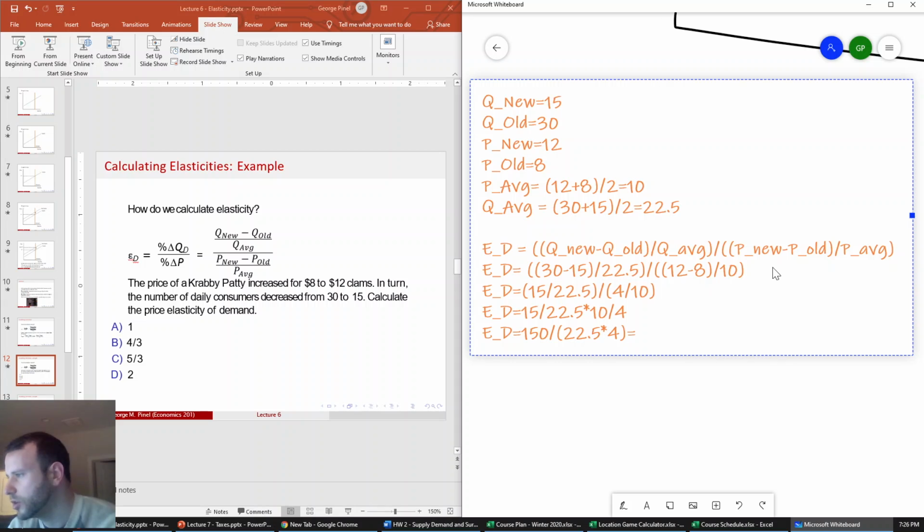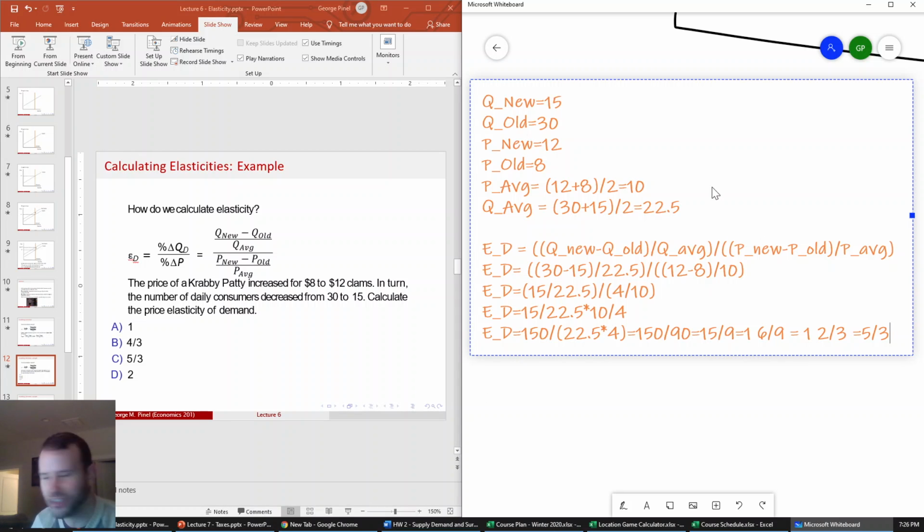Equals 150 divided by 90, 15 ninths, or 1 and 6 ninths. You can take one more step further: 1 and 2/3, or 5/3. Okay, sorry, a lot of simplification there.